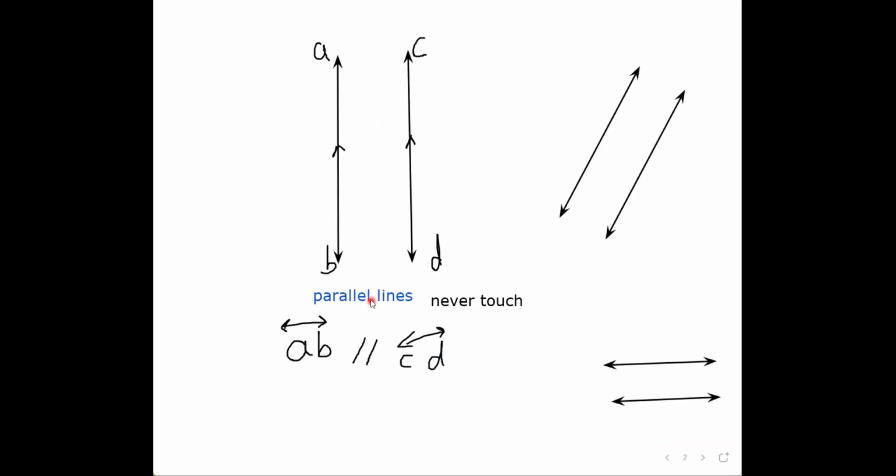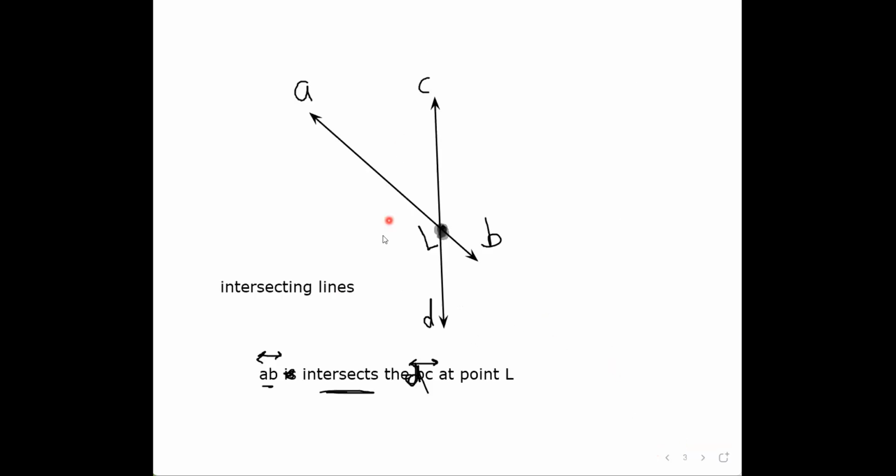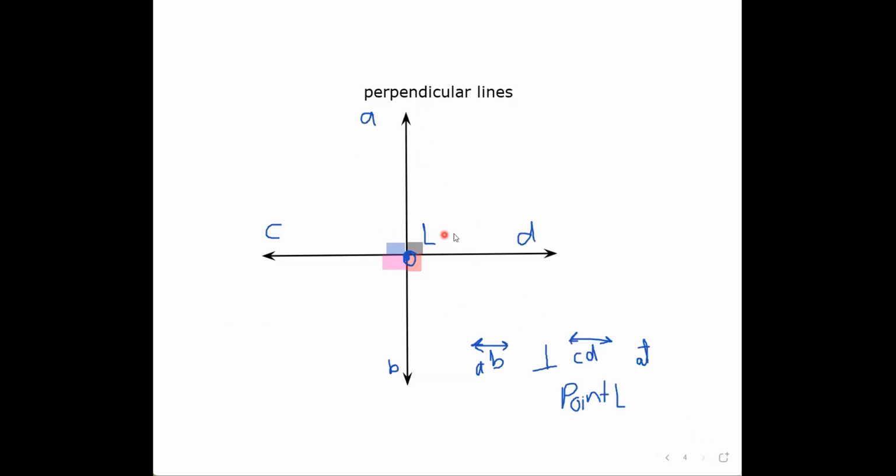I have parallel lines. That means they never touch. And I have intersecting lines, they touch at a point and it looks like a multiply mark. Perpendicular lines, they touch and I can make four squares, and these squares mean I have a right angle here, and it looks like the plus.